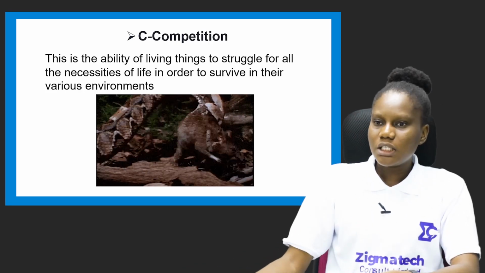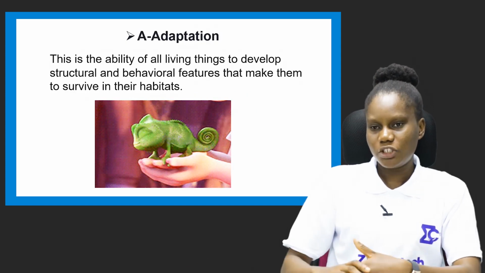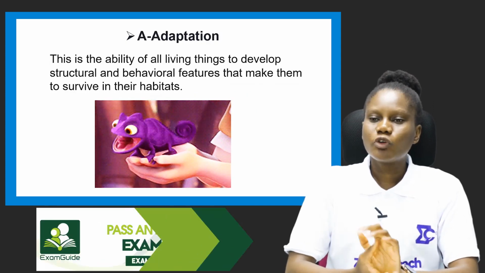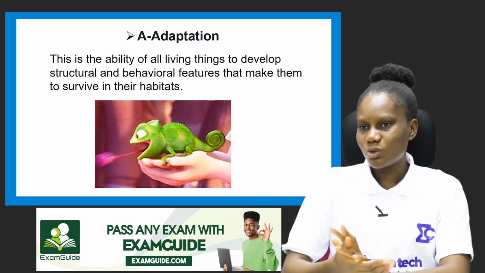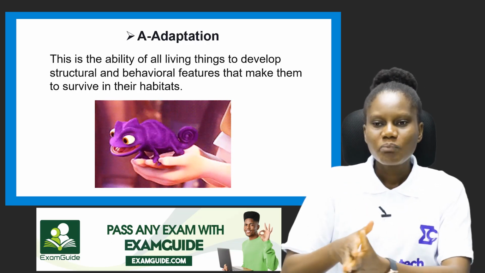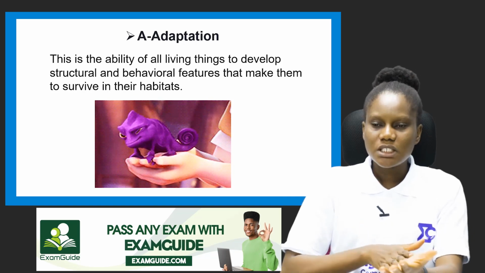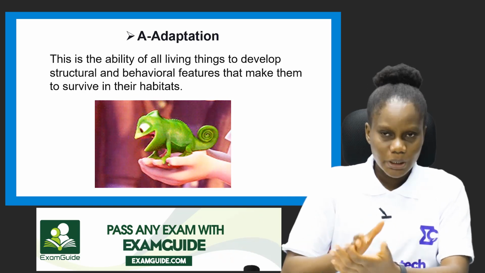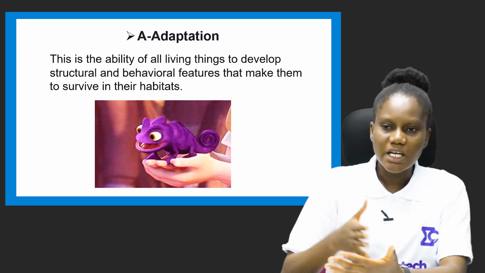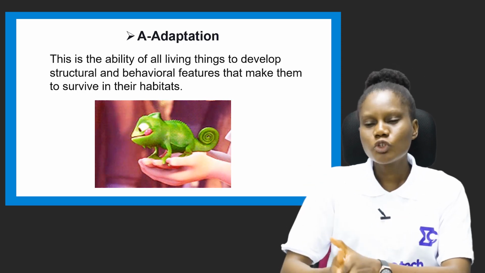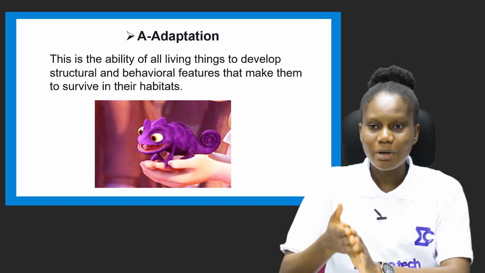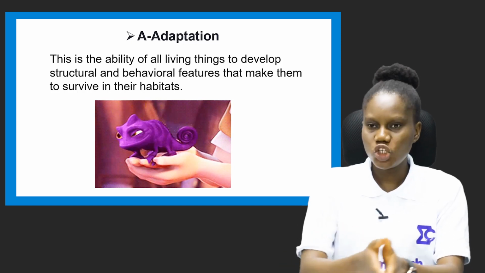The next letter we have is A, adaptation. This is the ability of all living things to develop structural and behavioral features that make them survive in their habitats. Every living thing has its habitat. Plants and animals inclusive, they have their habitats. For human, our habitat is land. For some other living organisms, some animals, their habitat is in water.